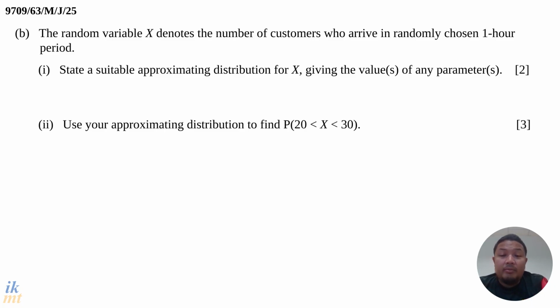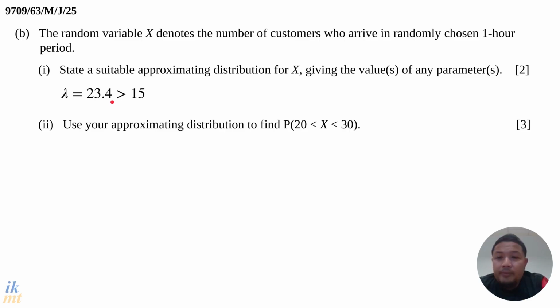So we're going to use the same lambda, which is 23.4, from the beginning. Here it says: state a suitable approximating distribution for X, giving the values of any parameters. Now why do we need an approximating distribution for X? When the lambda for a Poisson distribution is big, it's better to use the approximating distribution for practical purposes.